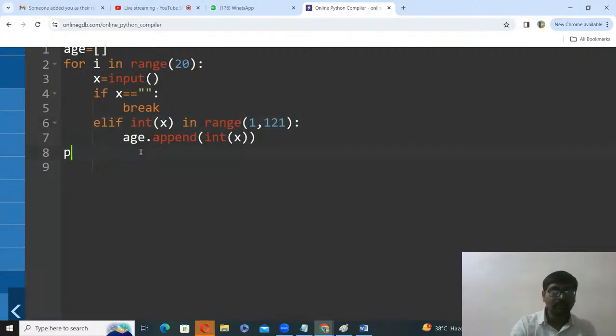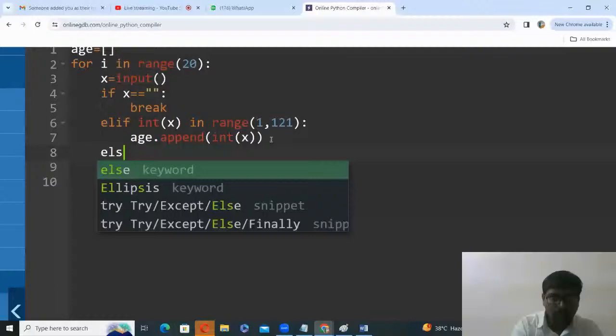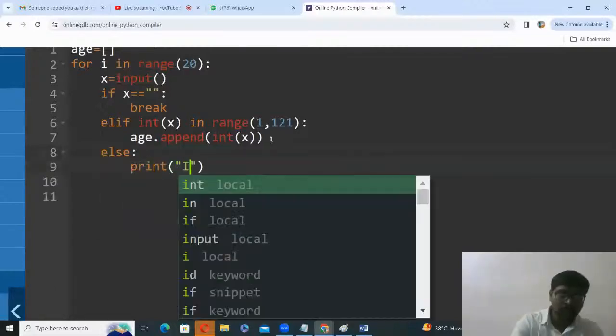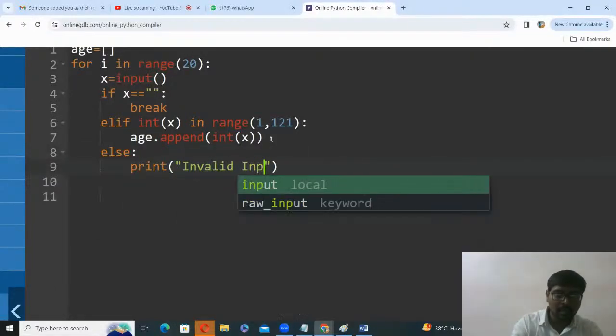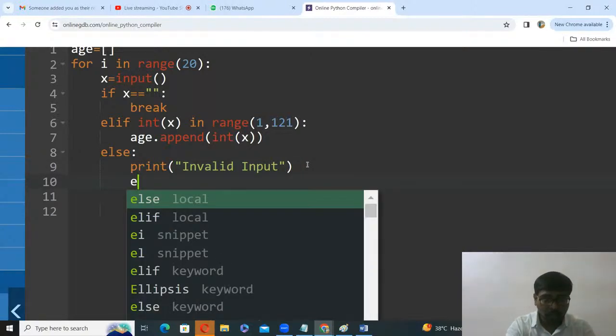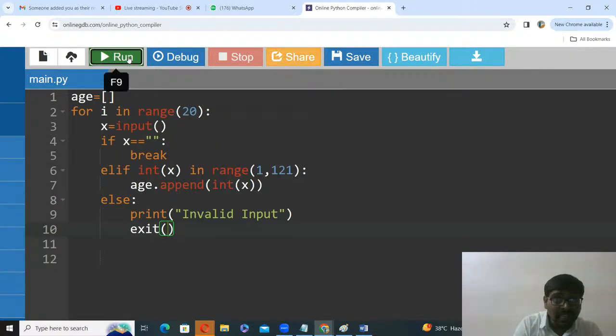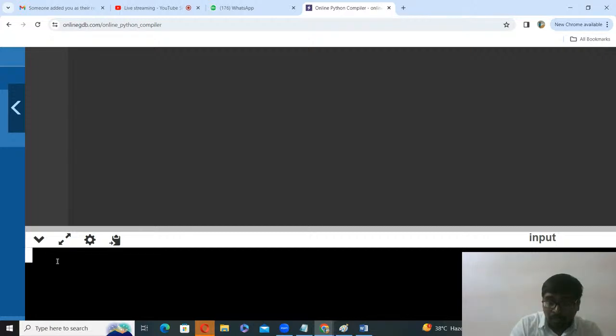Right now, clear? In the last case, if the input is wrong, we get a message, invalid input. And if you want to exit, there is an exit method. Suppose 25, 32, 125.